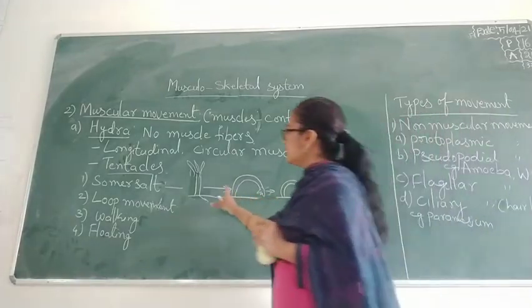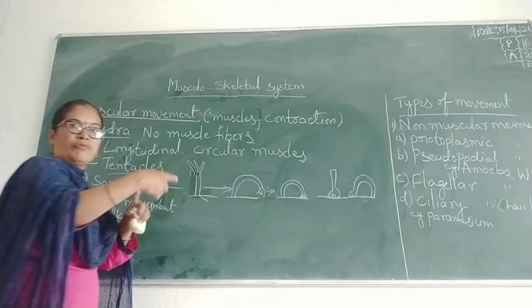Like this somersault, the Hydra will move.